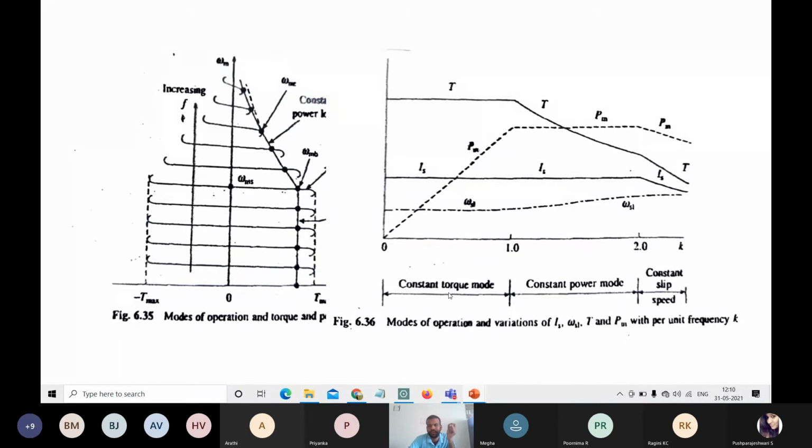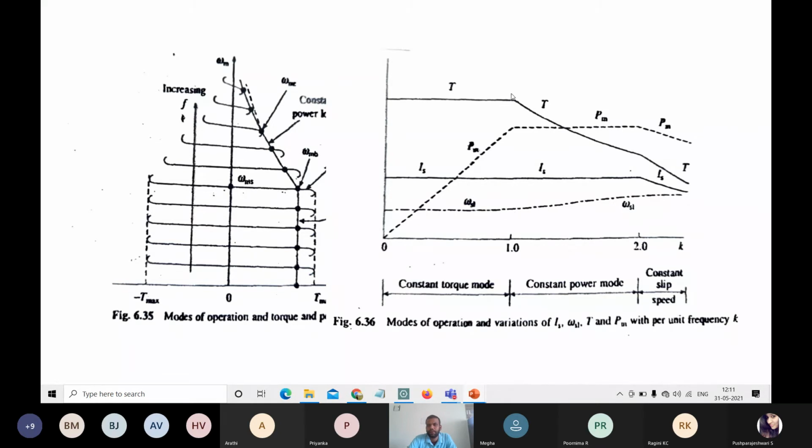You can observe here, while varying the speed, limiting with maximum stator current, at maximum stator current we get maximum torque. This current is normally constant in nature, so this constant current leads to constant torque. That's why this characteristic is called constant torque mode.